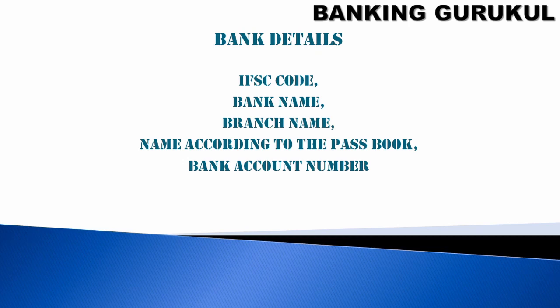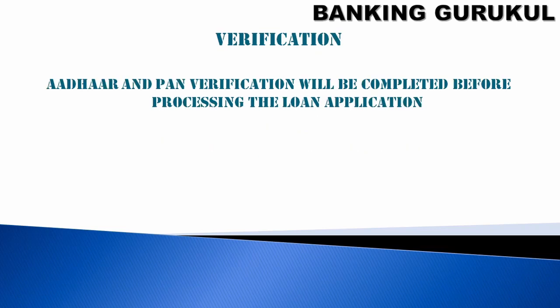Bank details will be like IFSC code, bank name, branch name, name according to the passbook, and bank account number, captured during the customer registration. After the disbursement, the amount should be transferred to this bank account only.